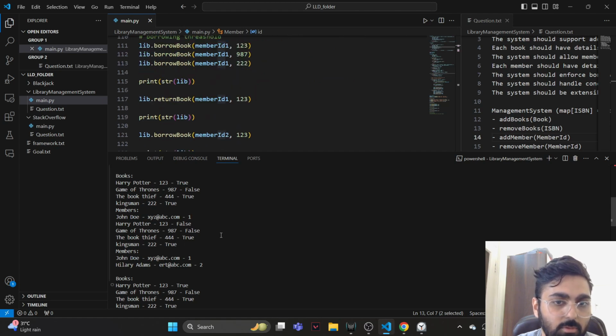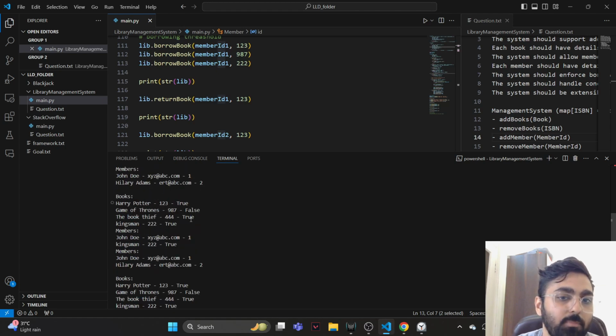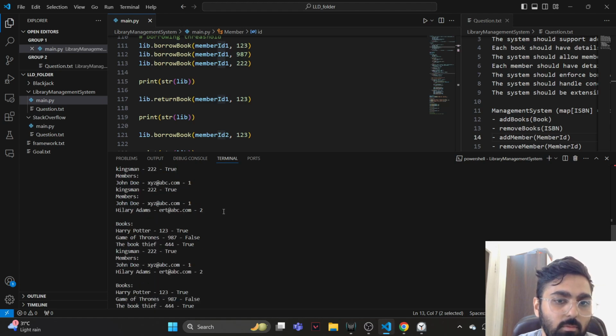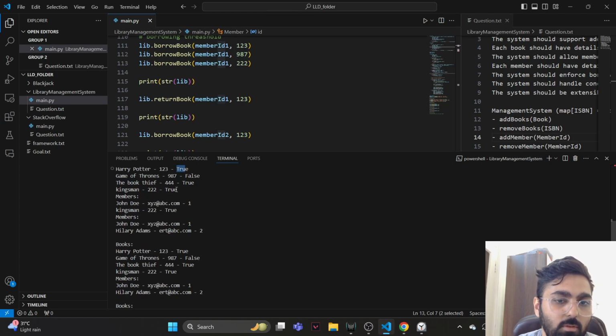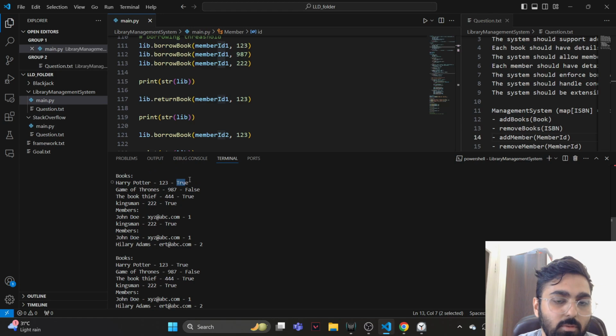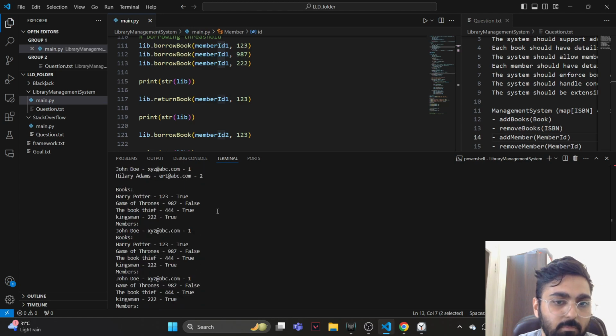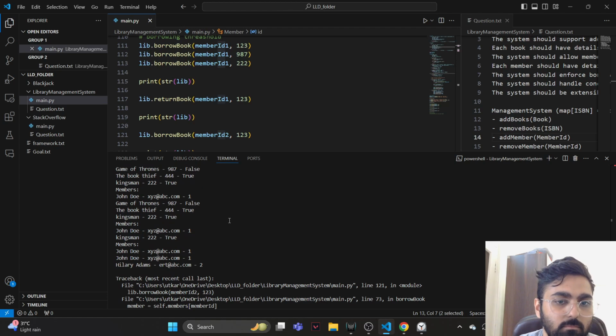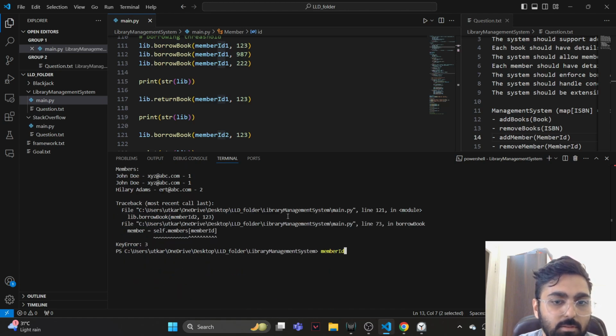So false, false, true, true is probably when we borrowed 3 books, right? And after that we returned a book. So false, false, true, true, and then it became true, false, true, true, because the first member returned the first book. And then someone else borrowed that book, right? Then it should become false, false again. Why did it print true, false, true, true so many times? It even added extra members for some reason.